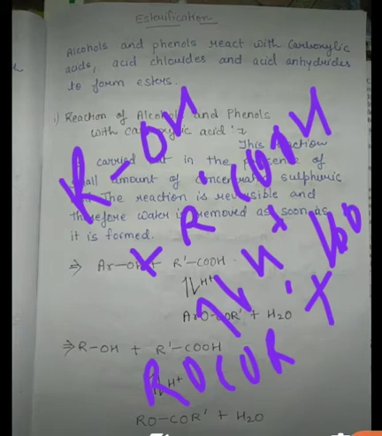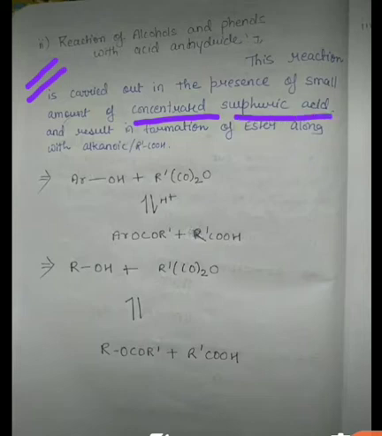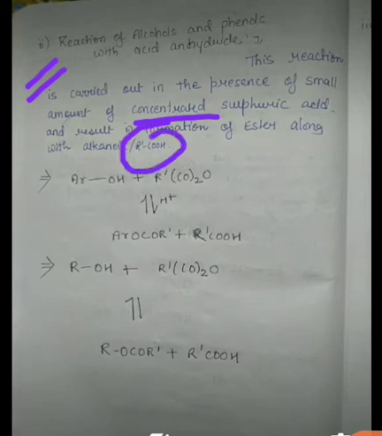Now students, when we discuss the second, that is reaction of alcohols and phenols with acid anhydride, here also a small amount of concentrated sulfuric acid is required, and it results in the formation of ester along with the acid, that is, carboxylic acid.